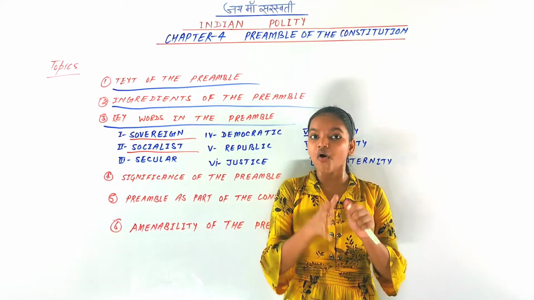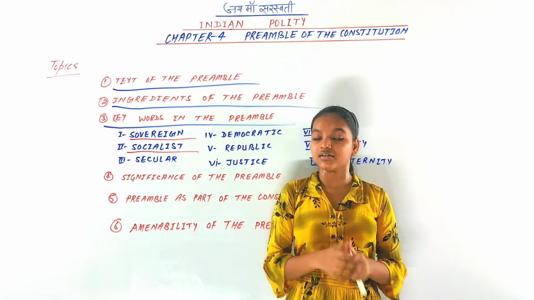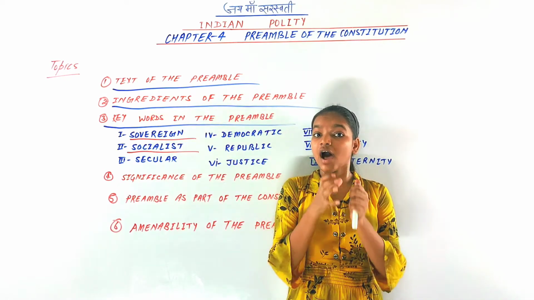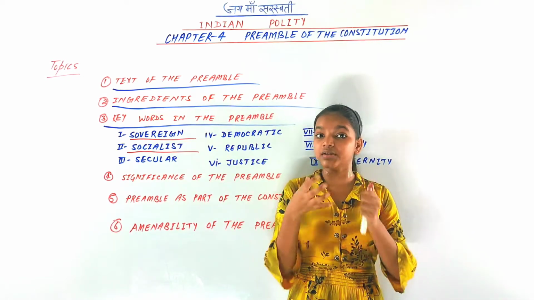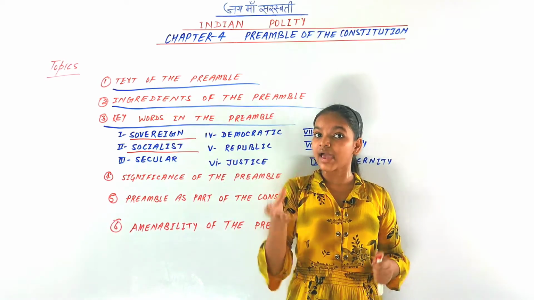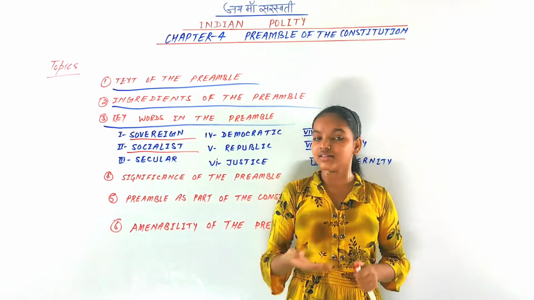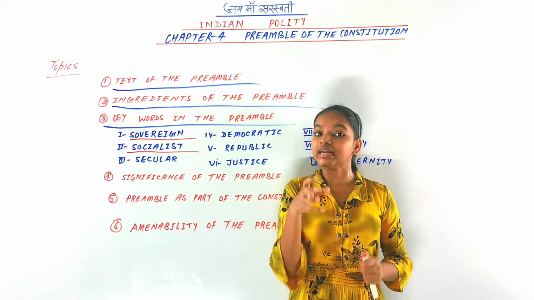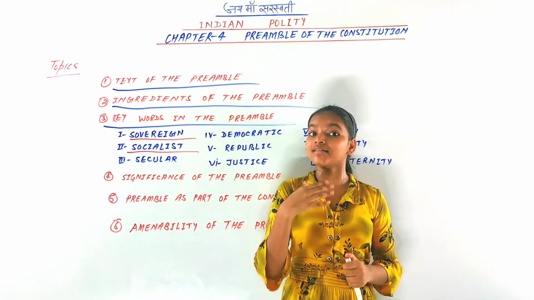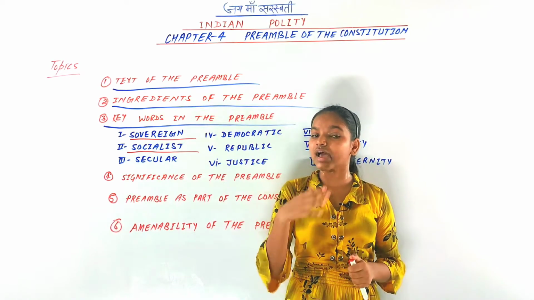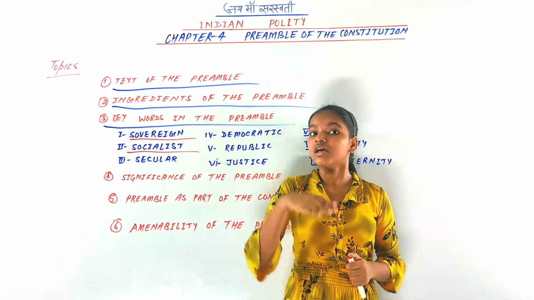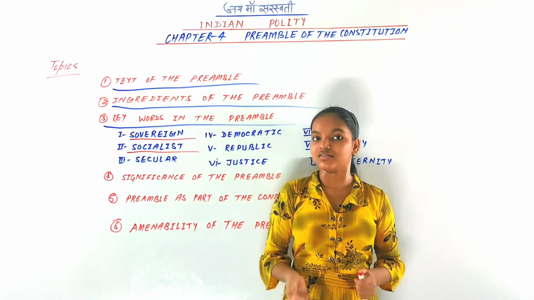So to make this a constitutional provision, after the 42nd Constitution Amendment Act of 1976, socialist was added to our preamble. And India is a democratic socialist country, not a state socialist or communist one.